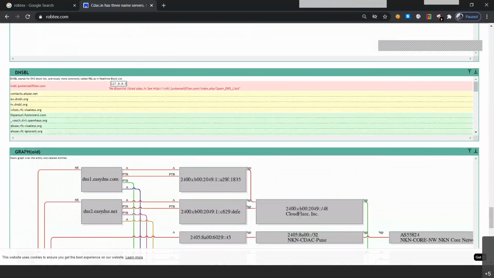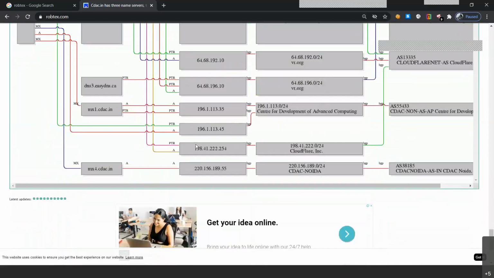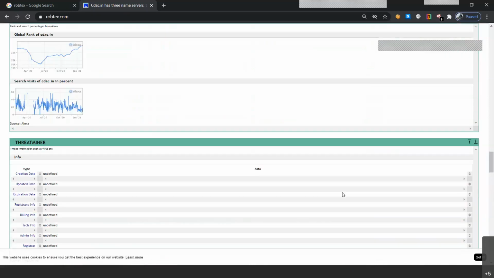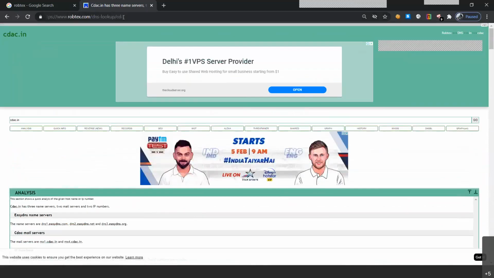It's already written that it's an old, static graph over the entity and the related entries and all. So all of the things that you find in the above information area, you might be able to link it all with this. This is also one of the features of Roptex. So they give you a little bit of pen tester type of area where you are able to find such information. Let's move to the next one.